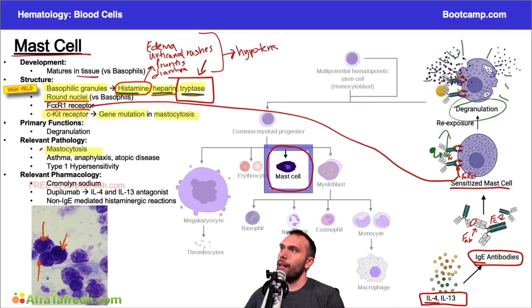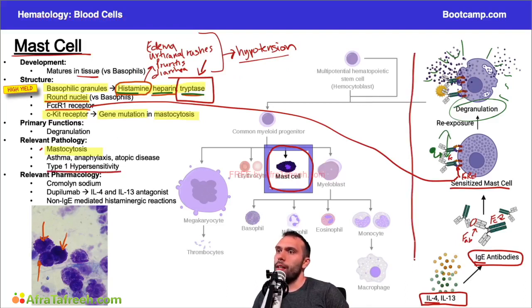Specifically, you're also worried about anaphylaxis, right? You don't want those patients to go into anaphylactic shock from massive widespread vasodilation, right? That's the thing that you're worried about. Okay, so it presents very similarly to what we talked about with type 1 hypersensitivity reactions, right? This whole process is just a type 1 hypersensitivity reaction.